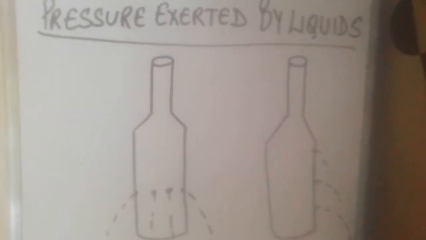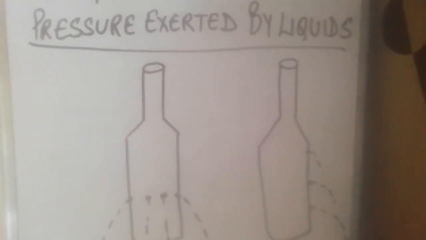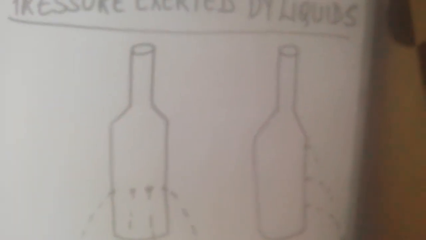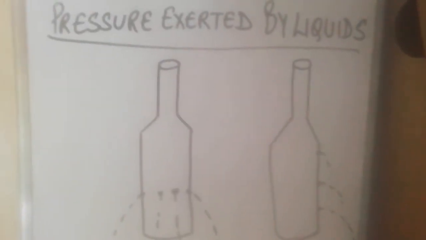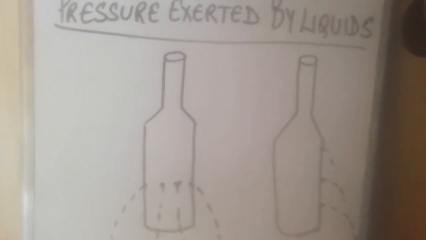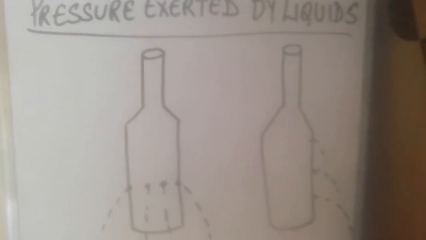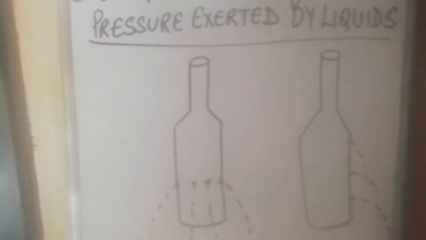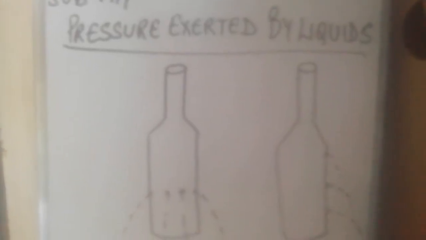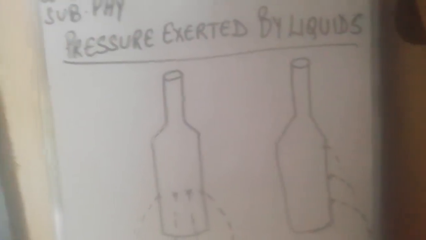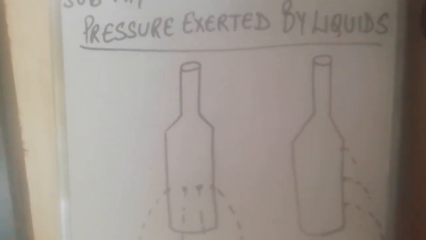But see children, the climbers, the mountaineers who go up to high altitudes, you must have heard that sometimes they start bleeding from the nose or the ears. What happens actually is that at high altitudes the atmospheric pressure becomes less, but their blood pressure remains the same.